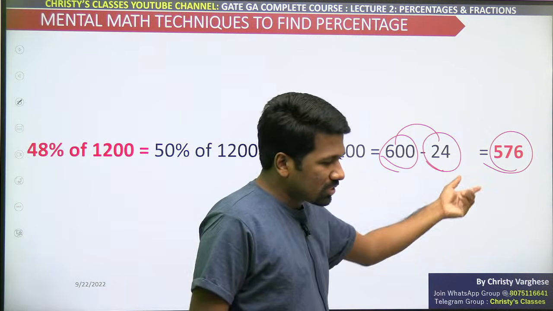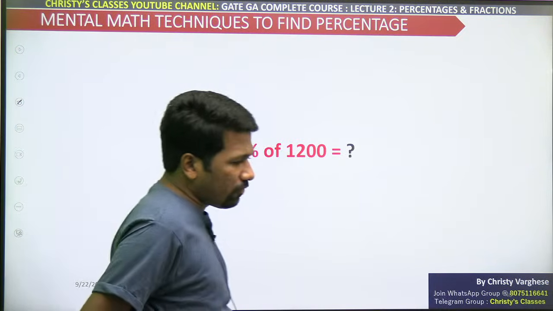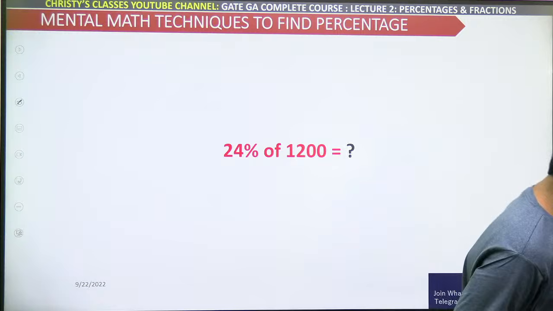47% means one more 12 to subtract. 46% means one more 12. Then what about 24%? What about 24%?